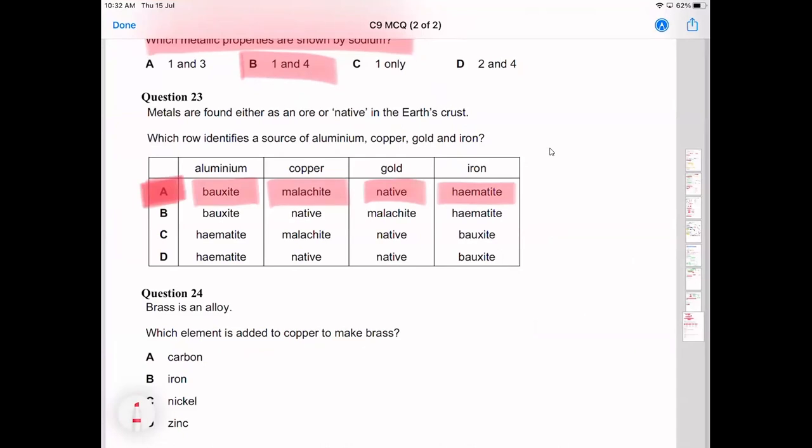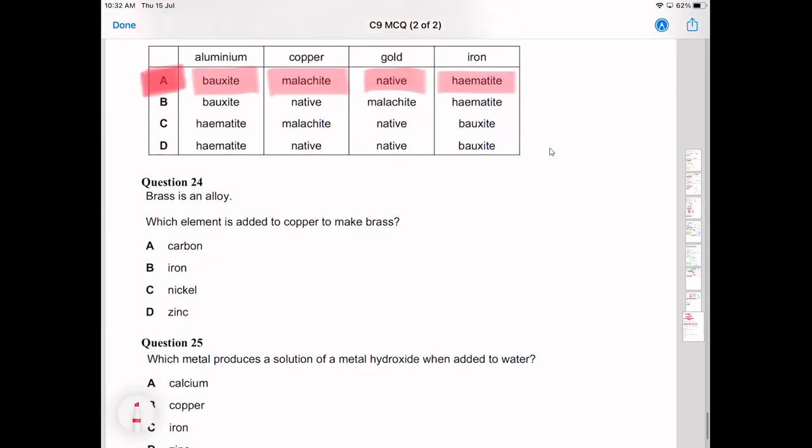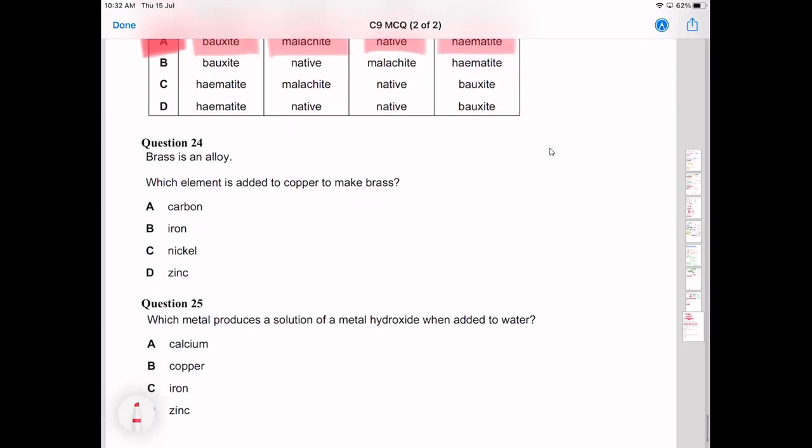Cool. Any questions there? No? Nope. Good. So brass is an alloy. Which element is added to copper to make brass? Zinc. Also, you just have to remember that that's in the syllabus, and they say that under the uses of metals, they say that explain the use of zinc in the alloying of copper to make brass. So it's one of the few types of alloys that you have to be aware of the composition. So brass is a mixture or an alloy of copper and zinc.